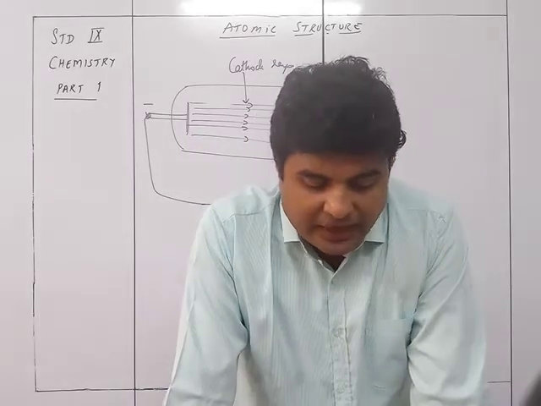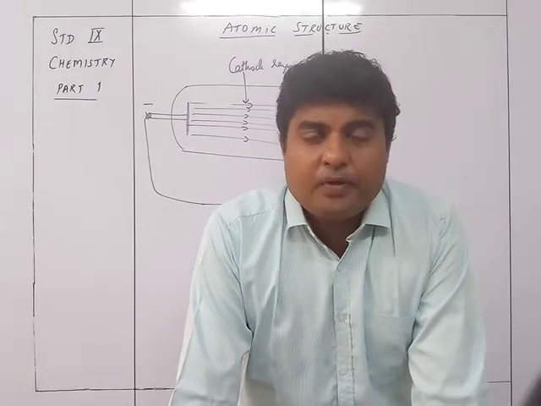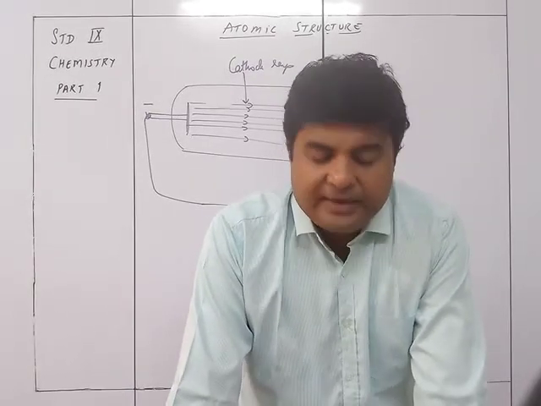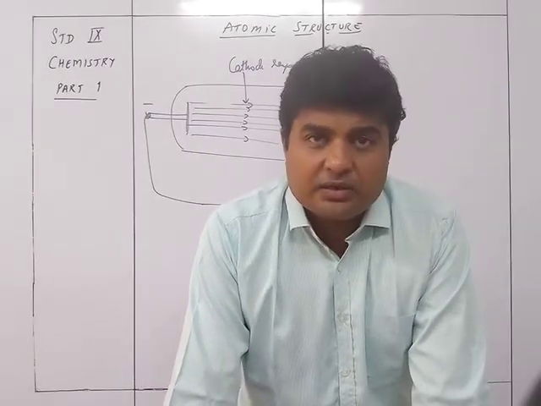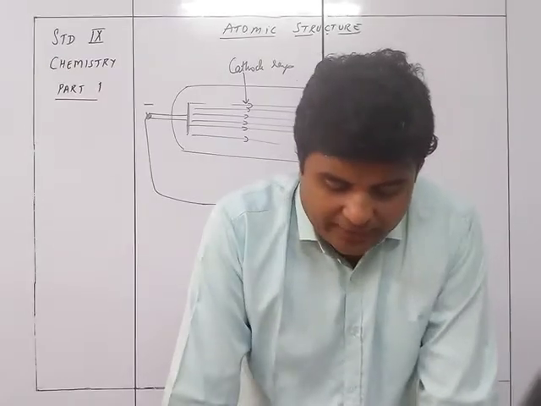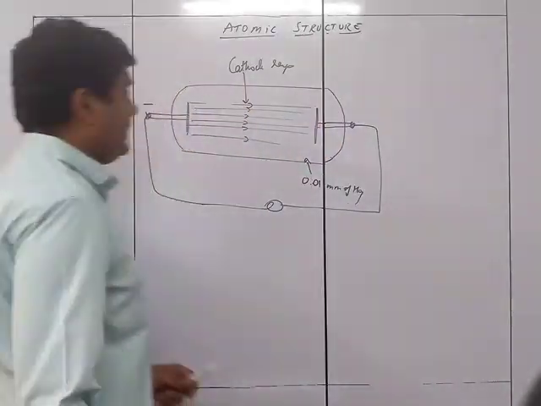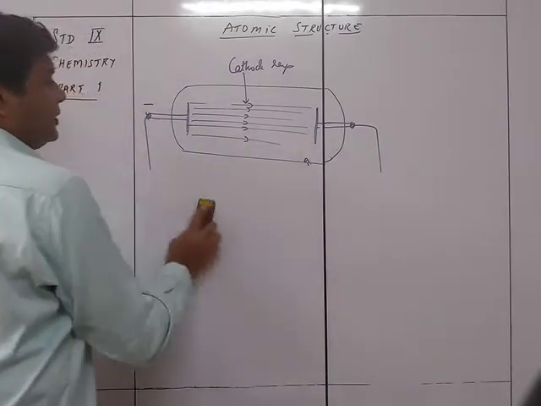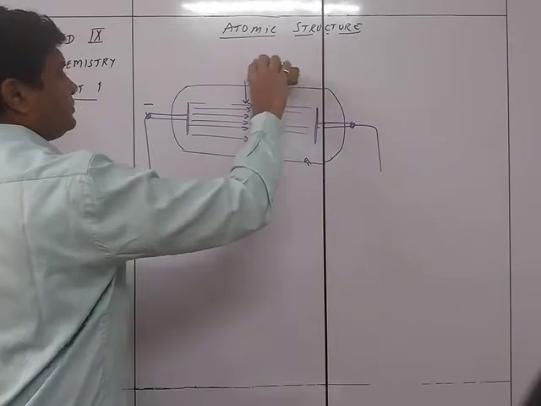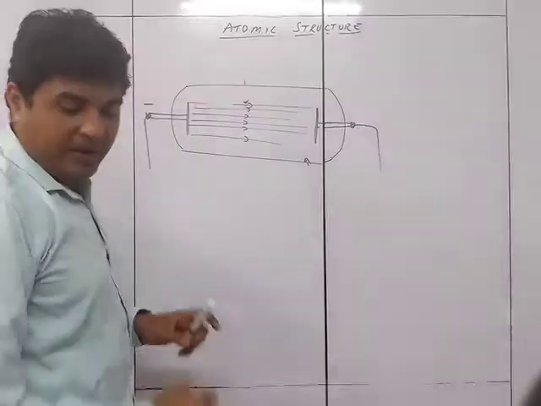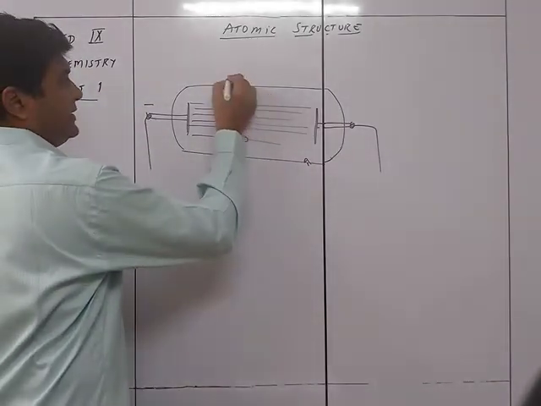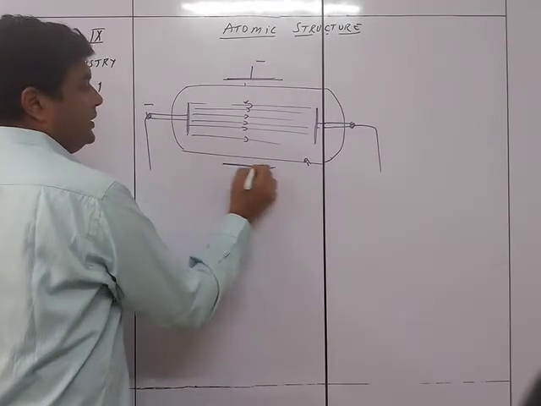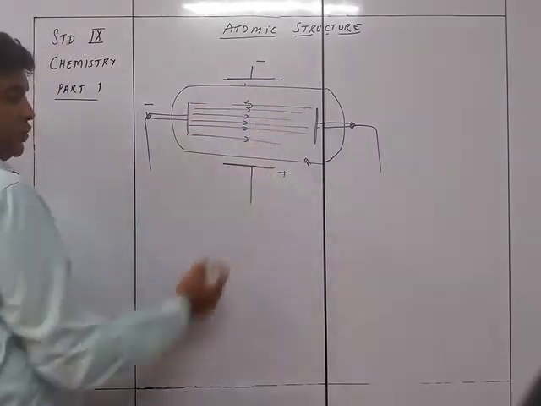Now with the help of these cathode rays, J.J. Thomson in 1897 studied and discovered the electrons. What he did was take these cathode rays and place two plates outside the tube, a negative plate and a positive plate.